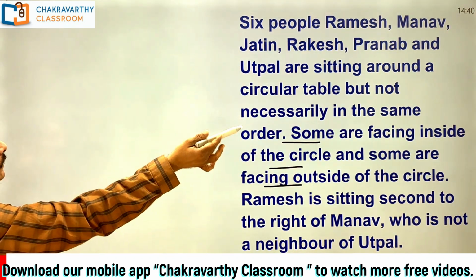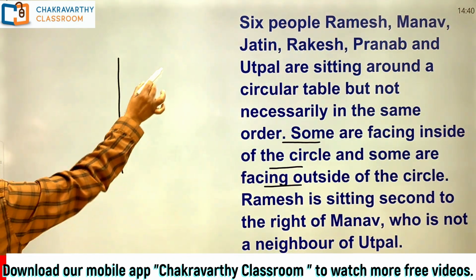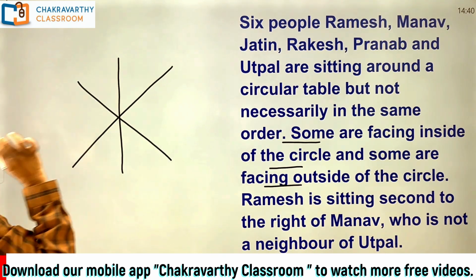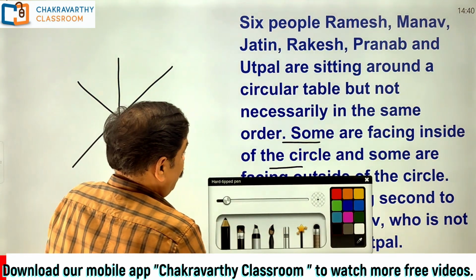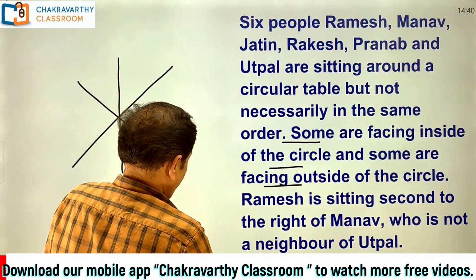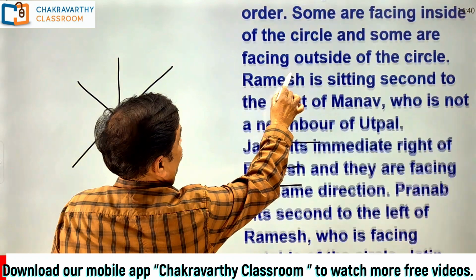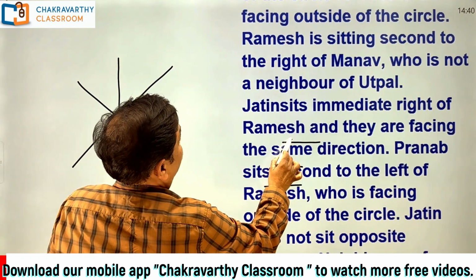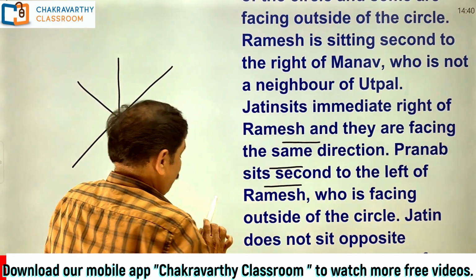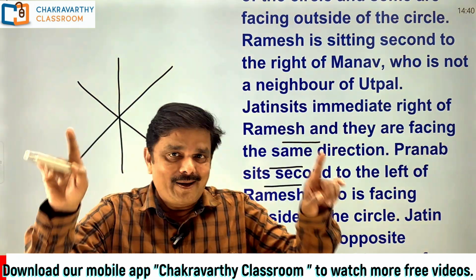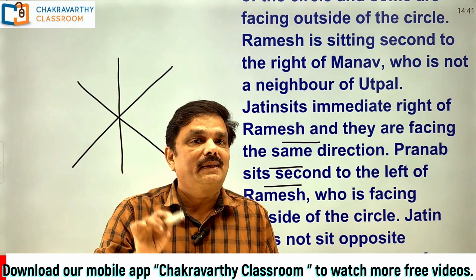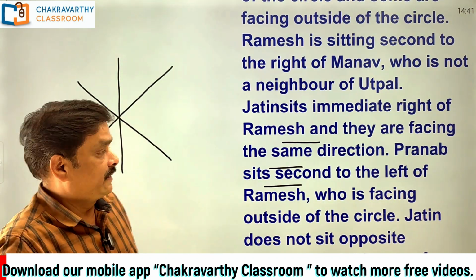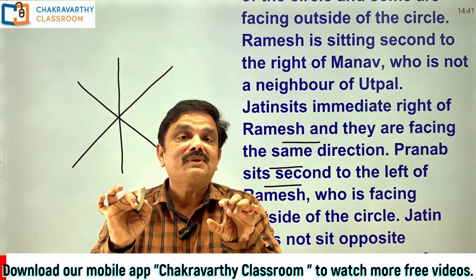Since they have given 6 persons, I'm taking simply like this. All right. Here, how have they given? Let's start with the first information. They started with Ramesh. The first thing is how to take the diagram. That's important. And the second one is with which information I am starting the question.